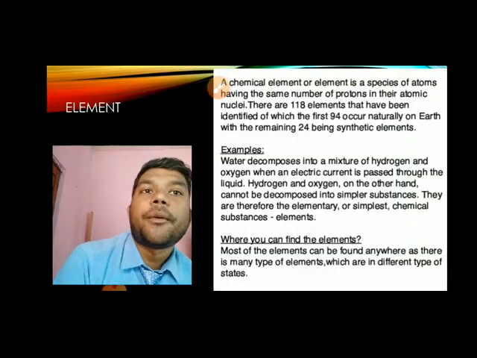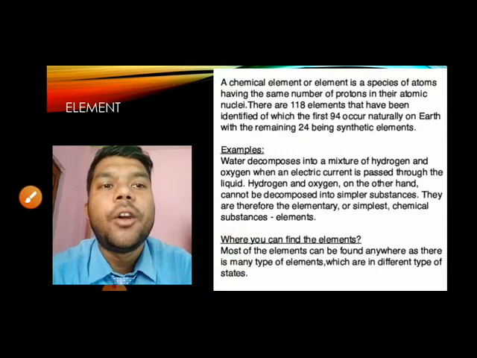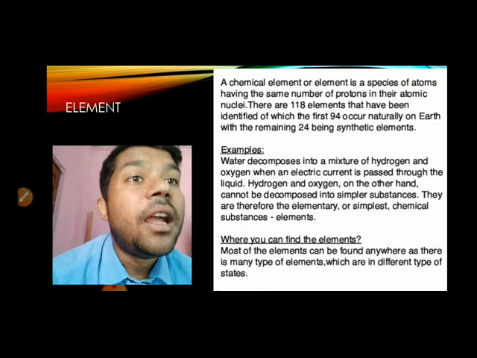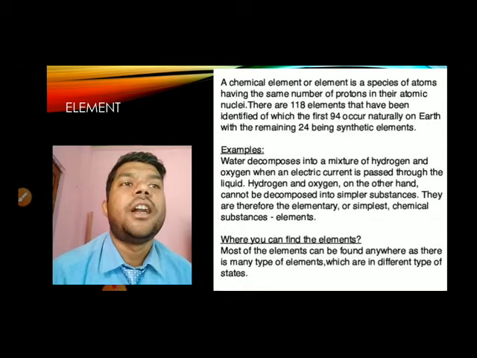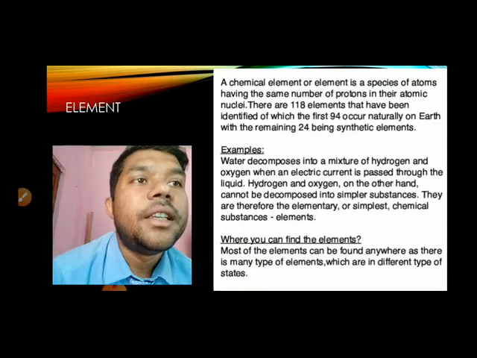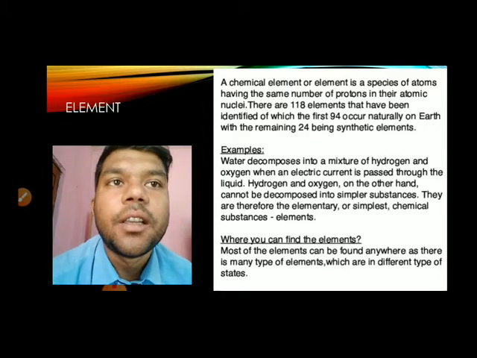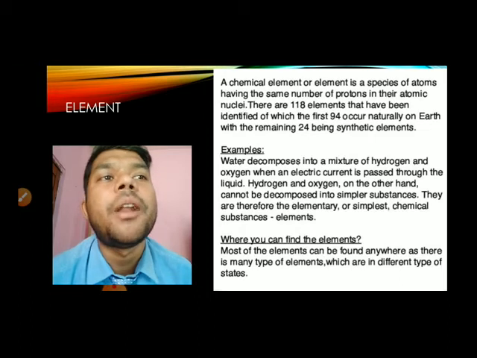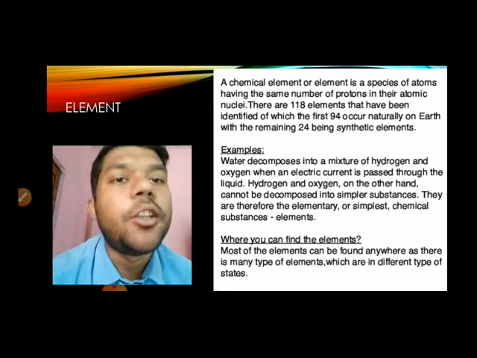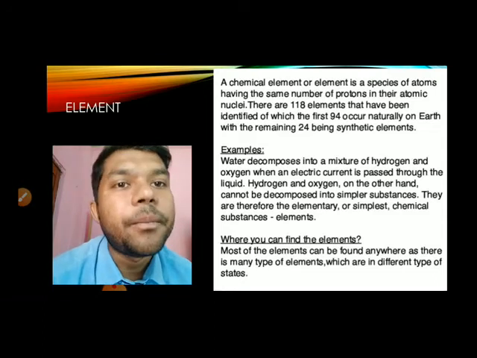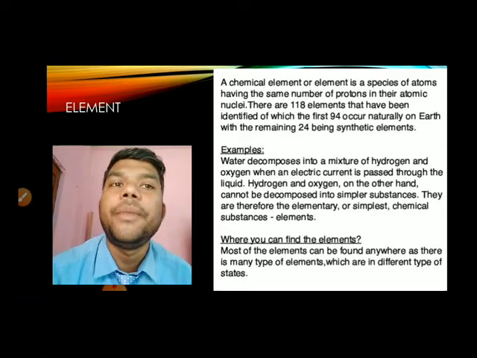Next we will discuss about the element. What are elements? A chemical element, or element, is a species of atom having the same number of protons in their atomic nuclei. That means the number of protons is the same for an element.